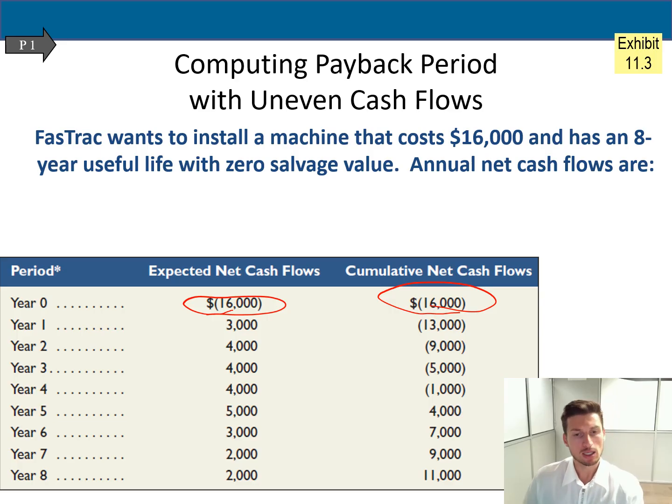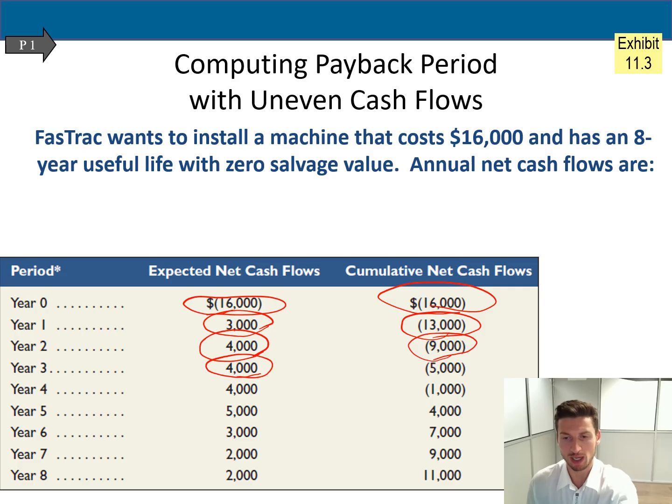Okay? In the first year we get money from the machine, $3,000. So the balance of my machine, the net cash flow balance, is 13,000 negative, which comes from 16,000 minus 3,000. In year 2 I got another 4,000, so I have a 9,000 negative number. Then in year 3 I got another 4,000, so my balance decreased to 5,000.